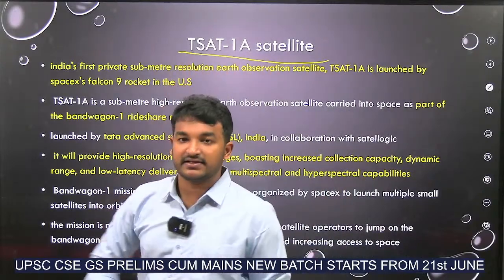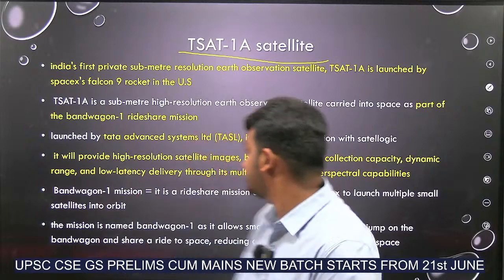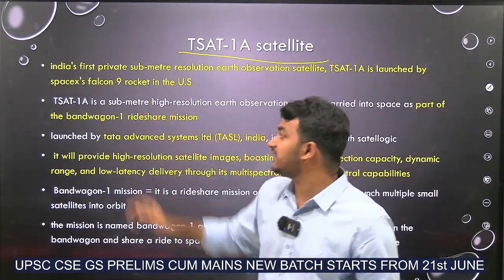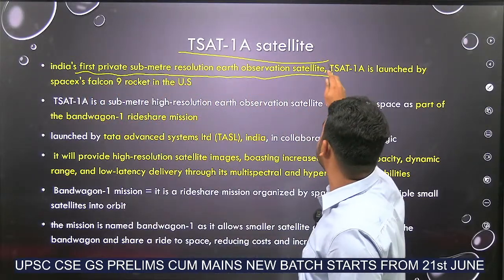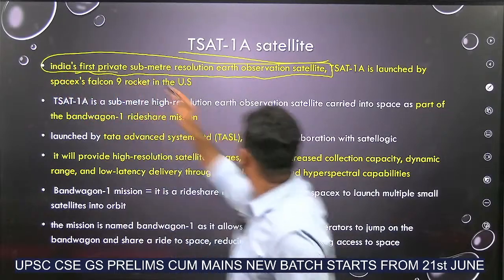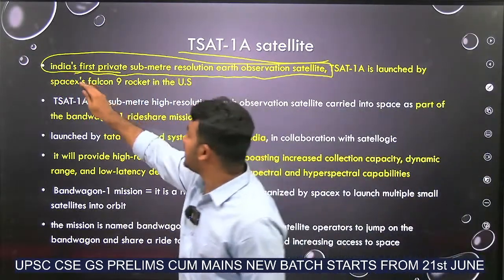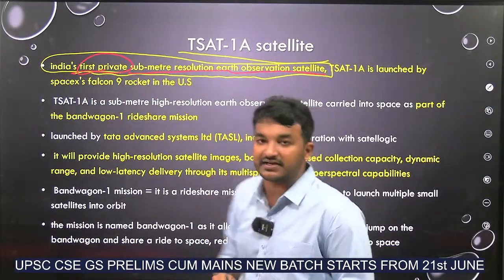Next, TSAT-1A satellite. This is very important because it is linked with India also. What is this TSAT-1A? It is India's first private sub-meter resolution Earth observation satellite. India's first private sub-meter resolution Earth observation satellite.